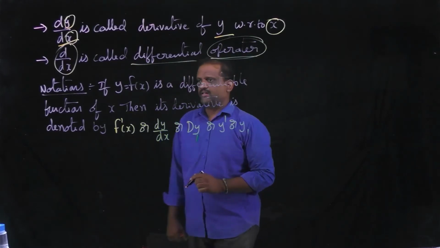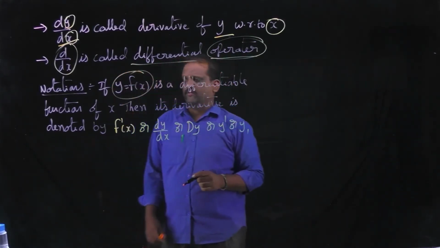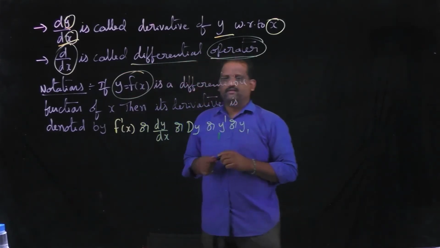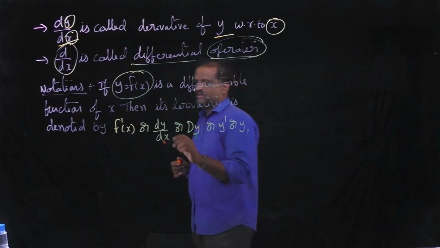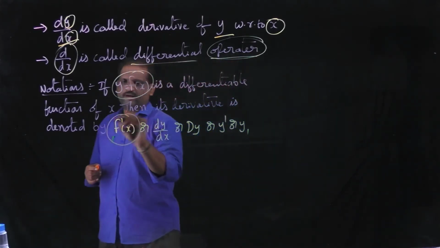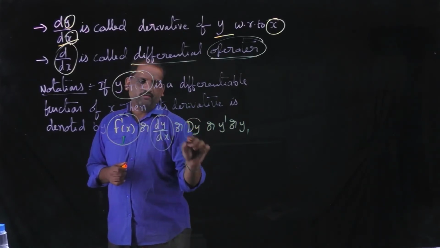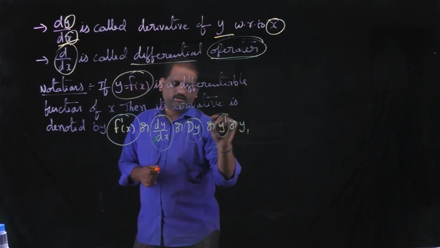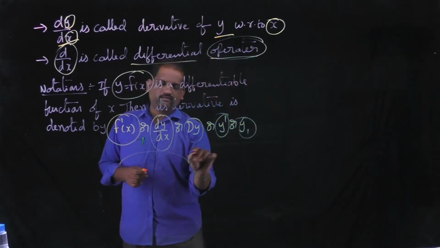Notations for the differentiation: if y equal to f of x is a differentiable function of x, then its derivative can be denoted as f dash of x or dy by dx or capital D y or y dash or y1. These are the notations for the differentiation.